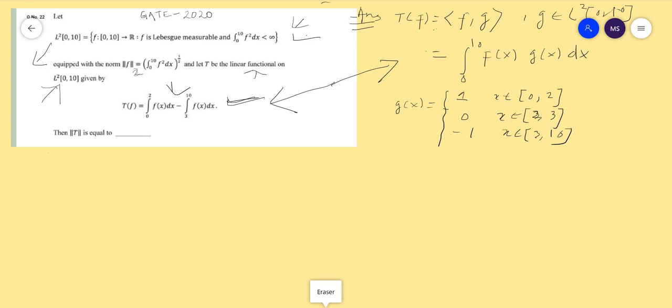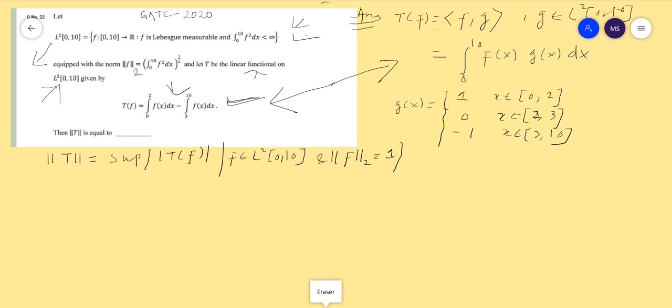Now the norm of T. What is the definition of the operator norm of T? It is the supremum of |T(f)| such that f belongs to L2[0,10] and the norm of f equals 1.